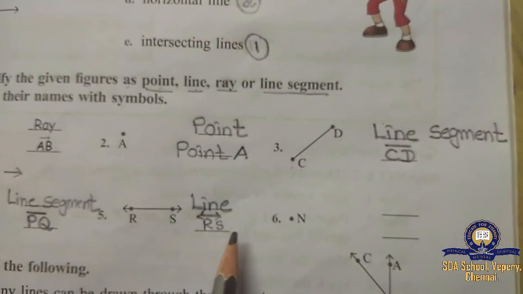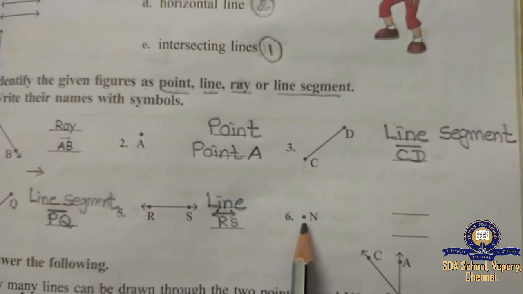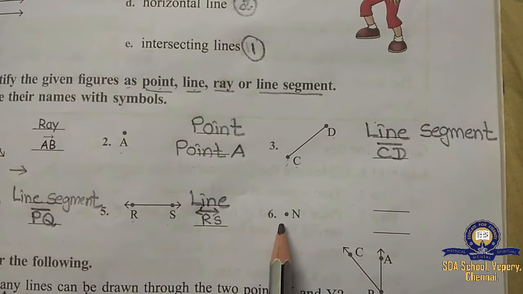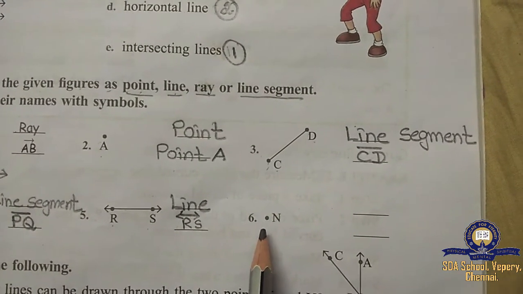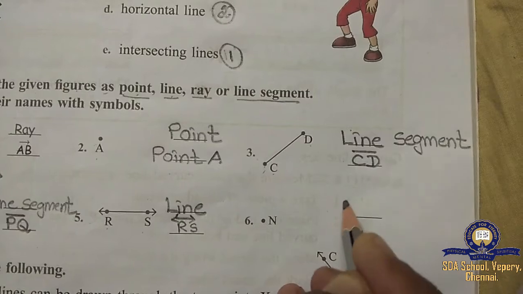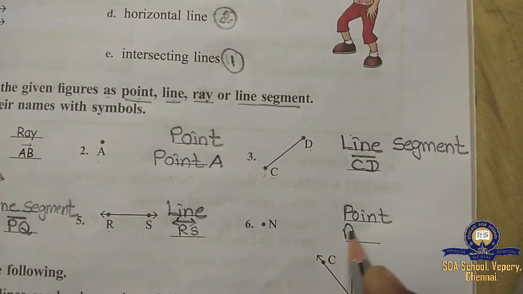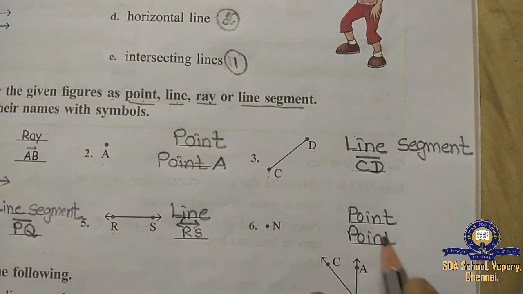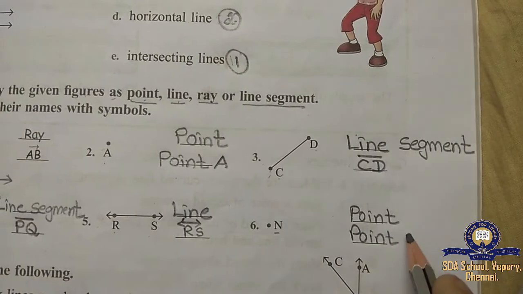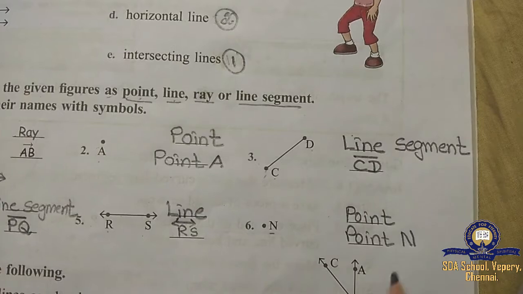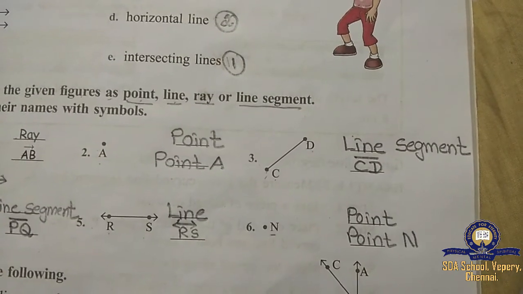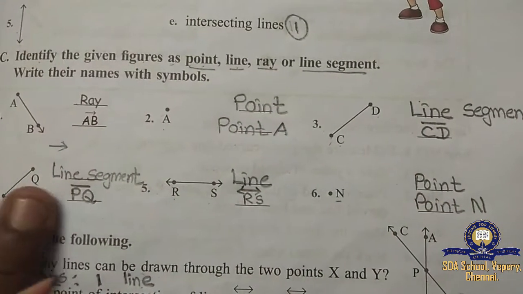Okay, children? And then the sixth one. The sixth one is as it is given in the second one. What is this one? Point. This is called point. And how do we have to write it? What alphabet have they given? N. So you have to write point N. Okay, children, are you thorough in the six sums?